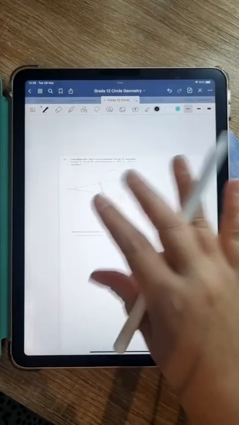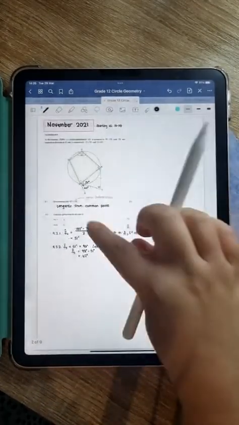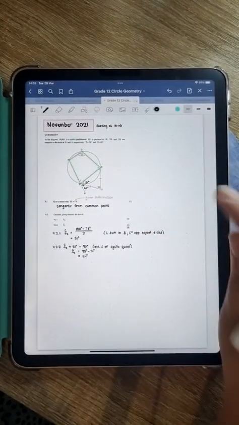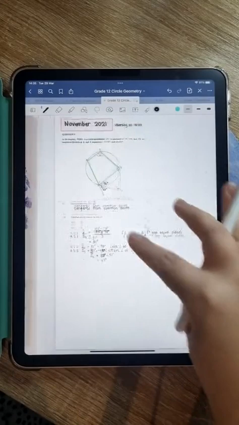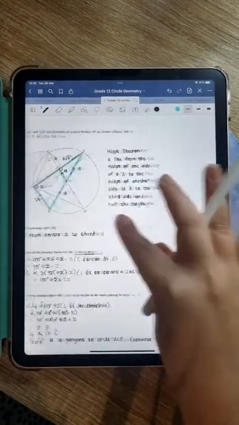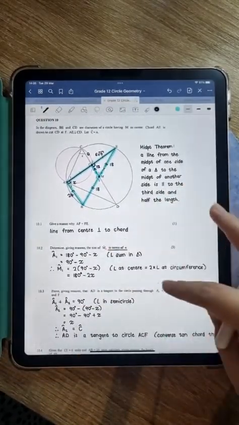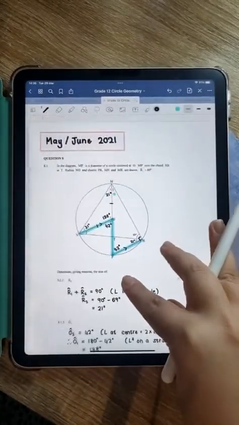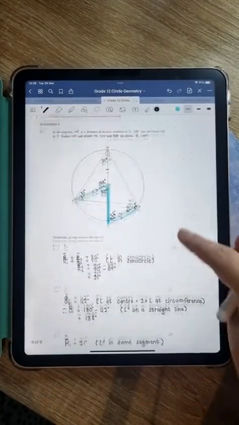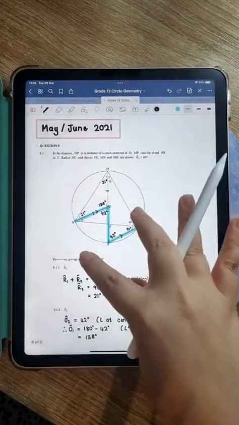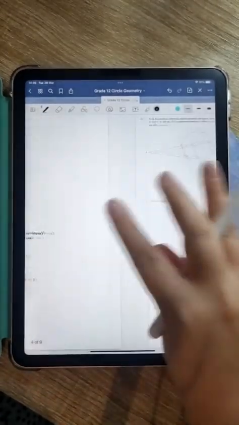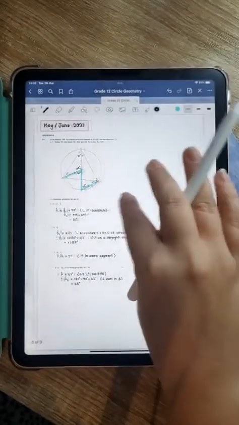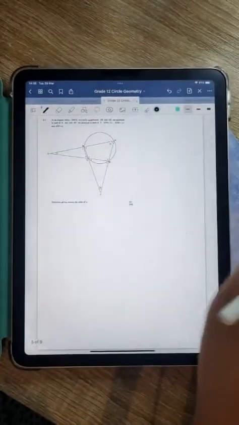All right, guys, we're going to get going. So yesterday, I'll just show you quickly what we did yesterday. Like I said, this note is on my Google Drive. We did the November 2021 questions on circle geometry. So this was the first one that we did. Then that was question 9. We then did question 10. Then we moved on to the May-June 2021 paper, and we did the first circle geometry question on there, question 8. Well, that was actually 8.1 we did yesterday. We're now going to move on to 8.2.